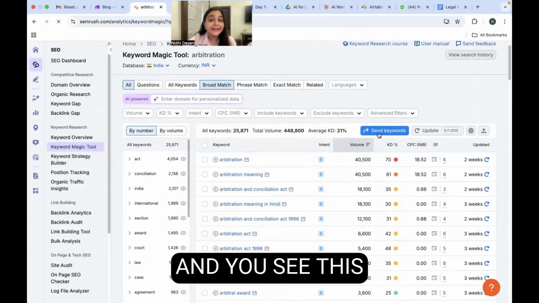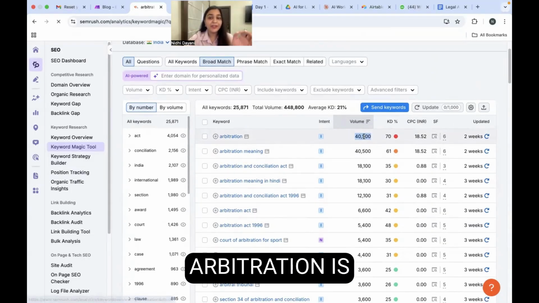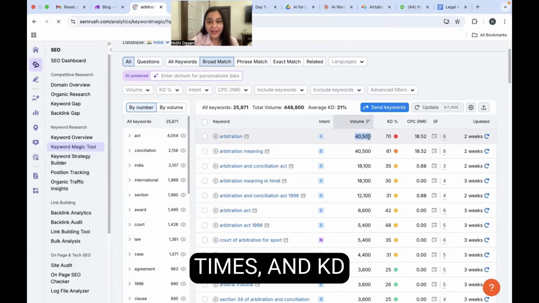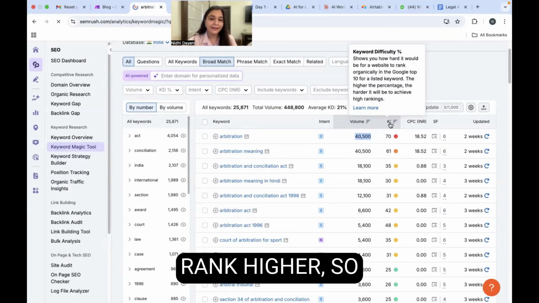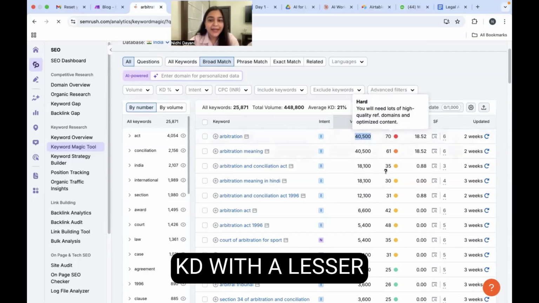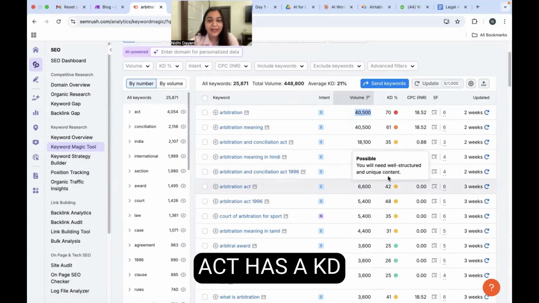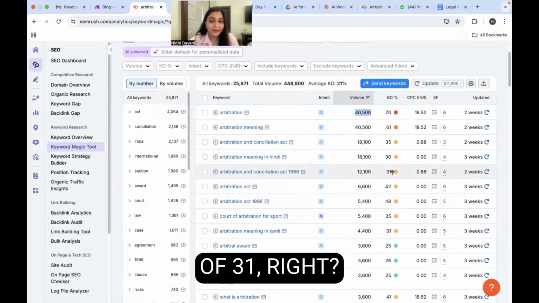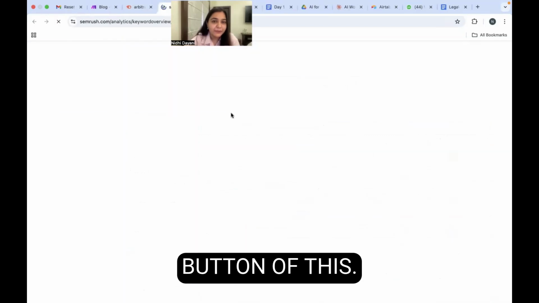And you see, this is the result. This is the volume. That simple word arbitration is searched 40,500 times. And KD is something that represents the keyword difficulty, right? It is basically telling you that if you just use the word arbitration, it's going to be difficult to rank higher. So you can use a keyword with a lesser KD percentage. For example, the Arbitration and Conciliation Act has a KD of 31, right? If you click on the plus button of this,